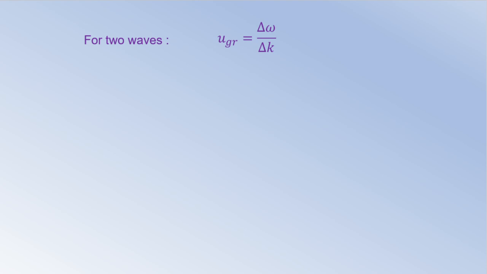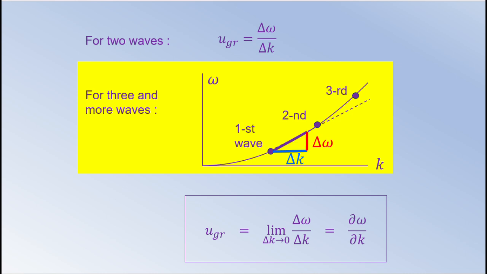We have just seen that in a general case the maxima of even three waves do not gather strictly simultaneously at the point of the new position of the center of the packet. Therefore, both the position of the packet and its speed can be determined only approximately. We should do this in the most sensible way. A small segment on the graph of any function including omega versus k can be represented as a straight line. For any 2 points on this line, the ratio of delta omega to delta k is the same.